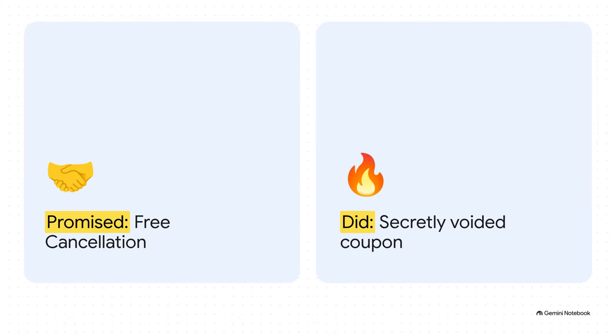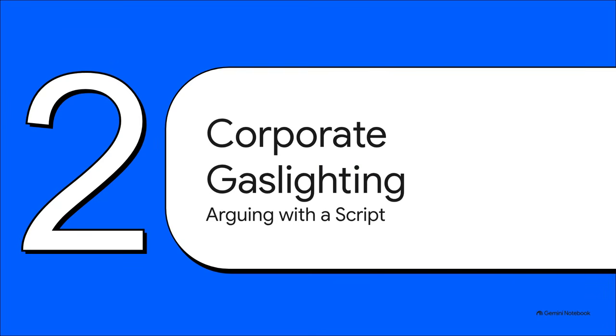This brilliantly illustrates the core bait and switch. You see what Airbnb promised directly in the user's workflow: free cancellation. But what they actually did was secretly void a $200 coupon based on some rule buried deep in a separate Help Center article. So you as the user are actively told one thing by the screen you're looking at, while the system enforces a completely invisible contradictory rule behind the scenes. It's wild. Section 2. The corporate gaslighting.